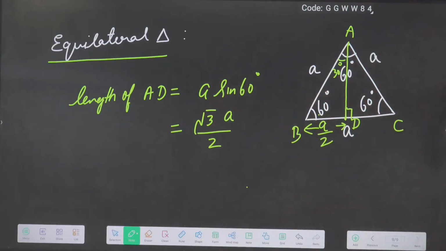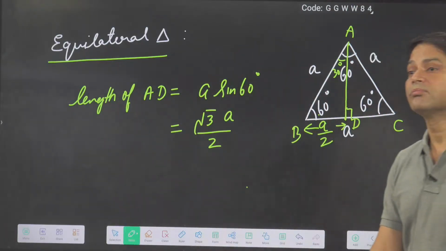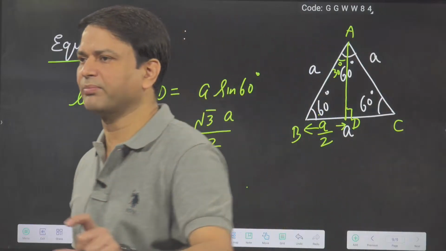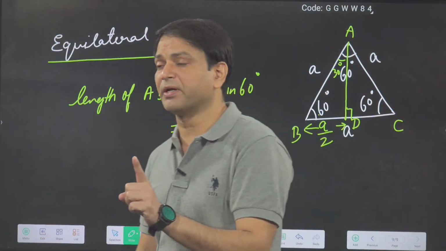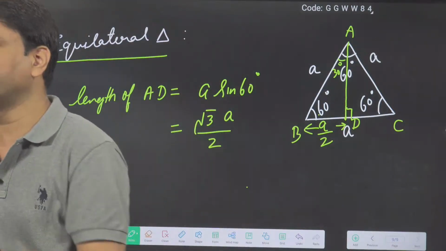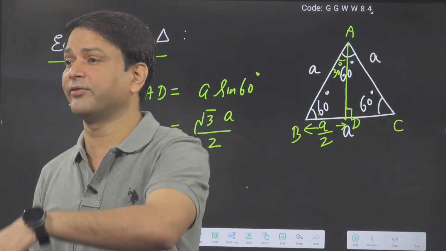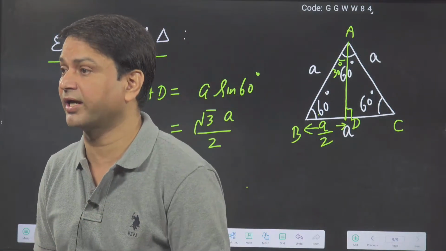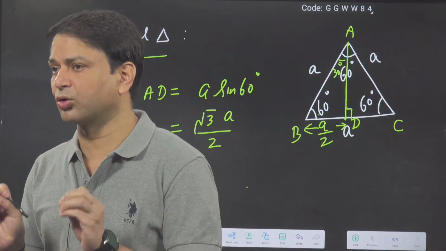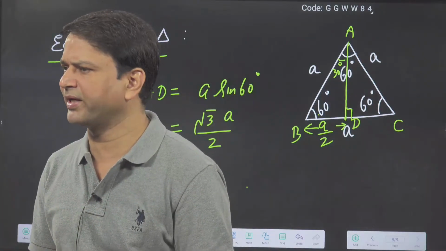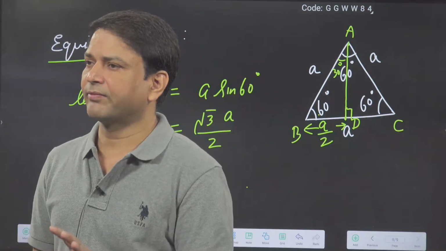Otherwise, you can calculate from Pythagoras also, under root of a square minus a square by 4. You will get the length of the median. Everybody will remember the length of the median directly for the equilateral triangle, root 3a by 2, because if you are calculating, it will unnecessarily waste time. So what is the length of the median of the equilateral triangle? Root 3a by 2. All the medians will be equal. Everybody got this?